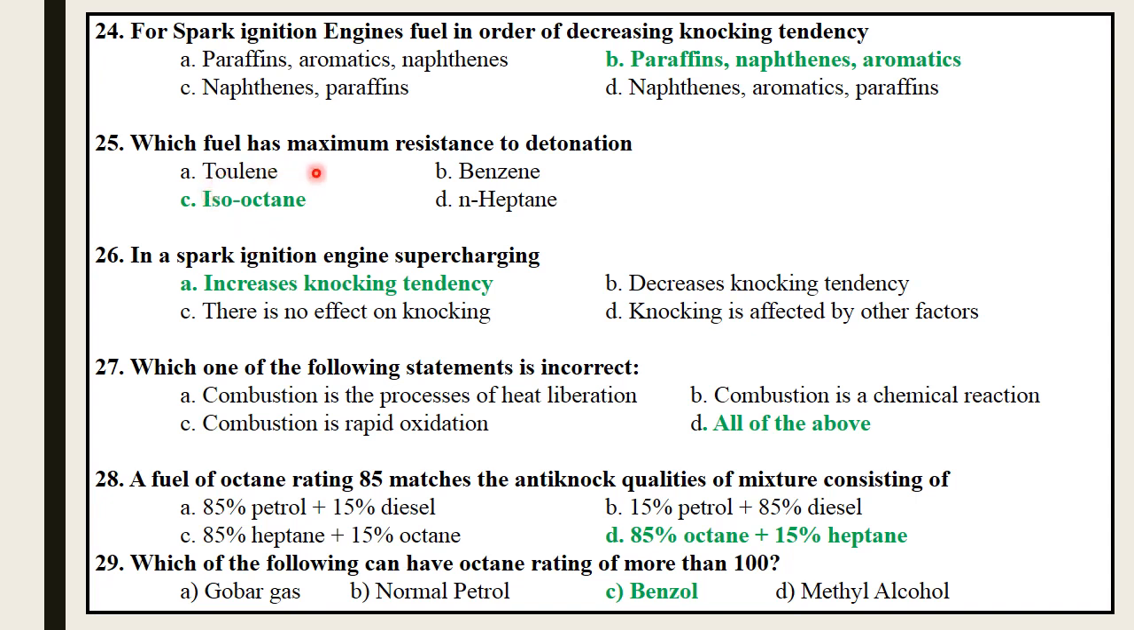So next, which fuel has maximum resistance to detonation? Toluene, benzene, isooctane, N-heptane. Isooctane has the maximum resistance to detonation, as isooctane has the higher octane number, that is 100 octane number, and hence the lowest tendency to detonate.